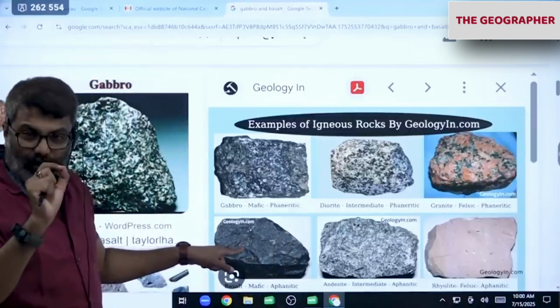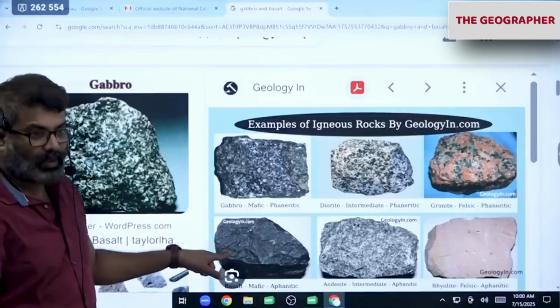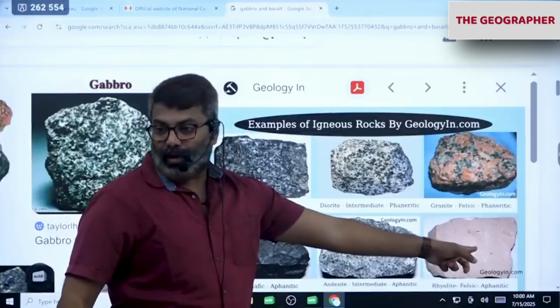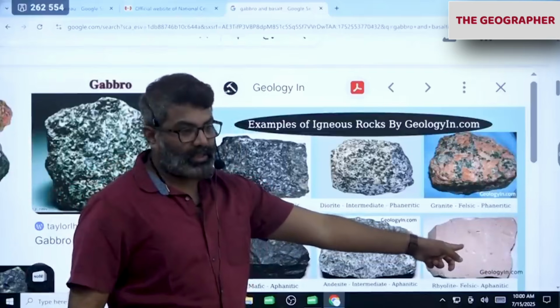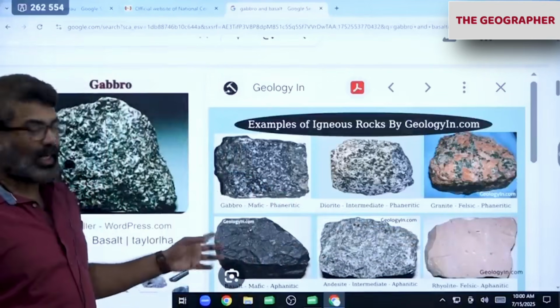Fine grains are there. If you powder this, you'll get only small grains, black in color. Here also no grains, very fine, small grains. You got it. This is rhyolite. This is basalt. Like this we can classify.